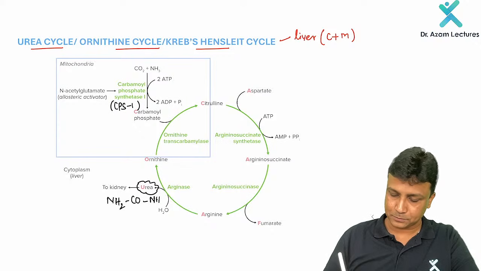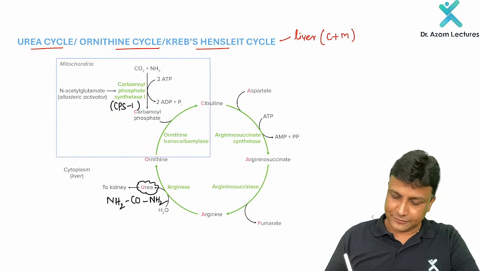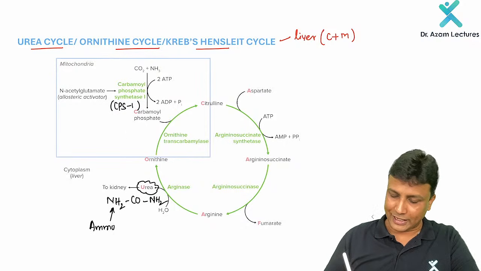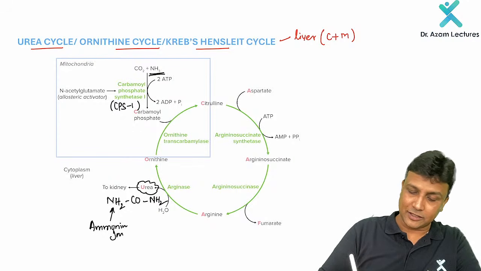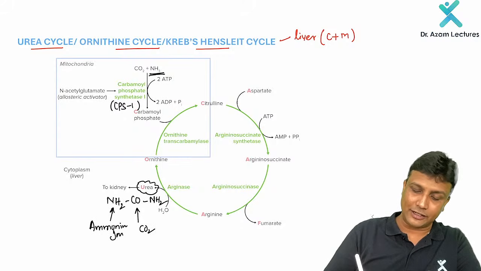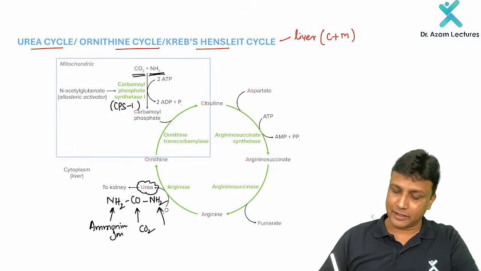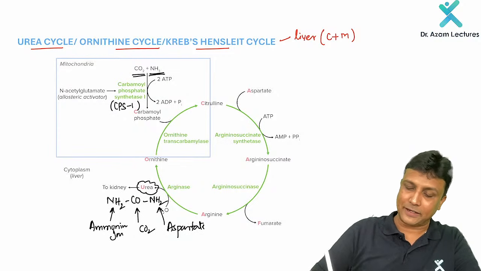The formula of urea will be NH2CONH2, sir. In this, the first NH2 group is obtained from the ammonium ion that you are adding in reaction number 1, the ammonium ion that you added here. And then the CO group will be obtained from the carbon dioxide that you have added over here. And then, my dear friend, one more NH2 will be added by aspartate. It is added by aspartate here, sir.